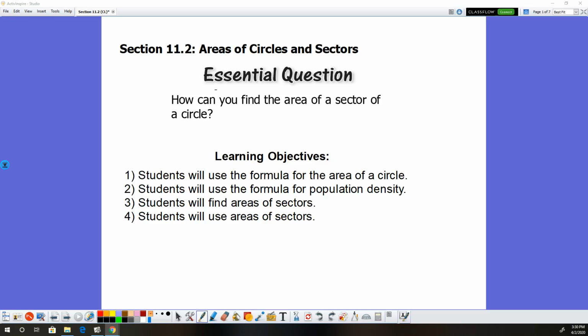This recording is going to be of section 11.2. Some of it should be review for you. Other stuff will be new. A lot of the new stuff is similar to what we did in section 11.1. So hopefully it won't be that hard.